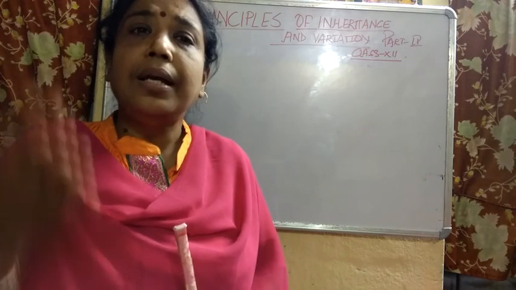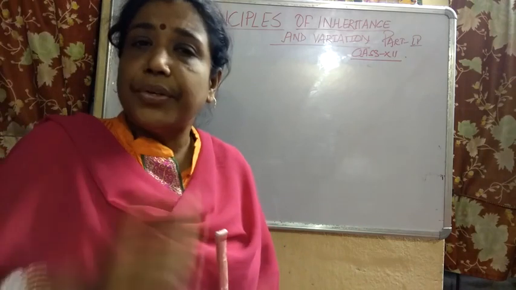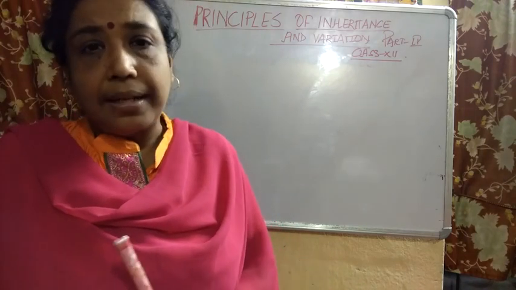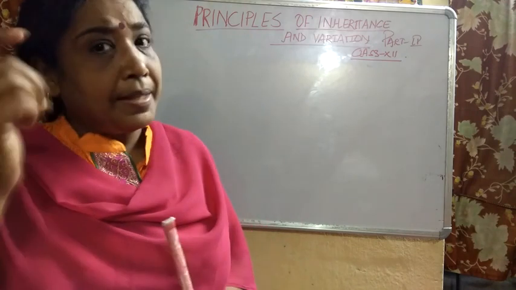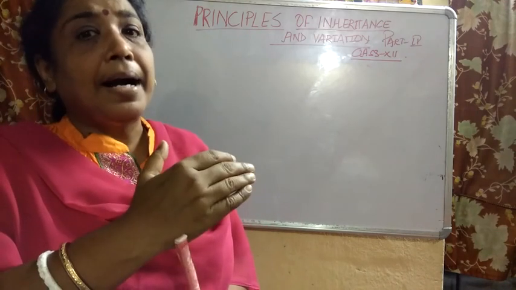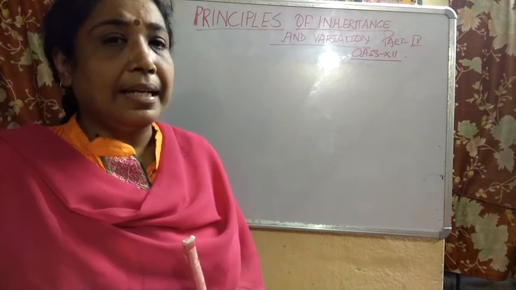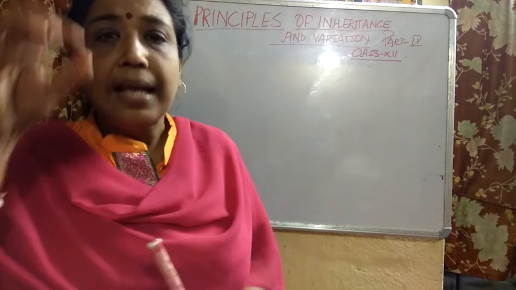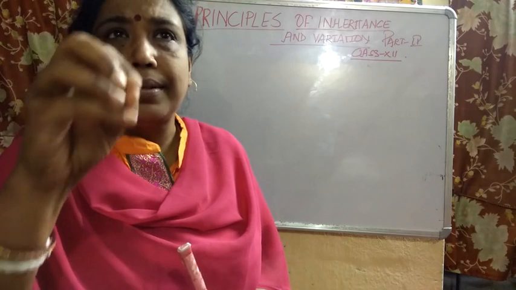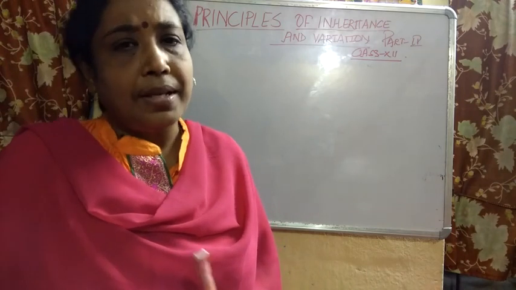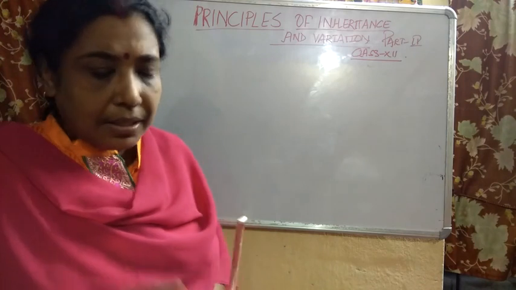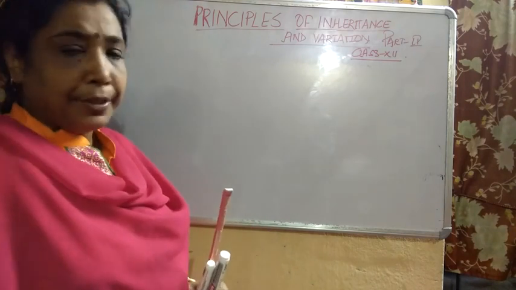I told you all, rather than a botanist, he was a mathematician. So everywhere you will find mathematical calculation over here. This is already a part of class 10. You have studied it in class 10. So I will explain the monohybrid inheritance and some simple problems associated with it, some questions associated with it. Now see, let us move into it.